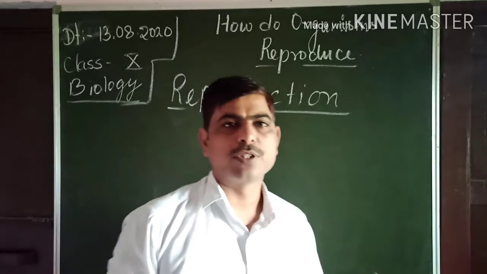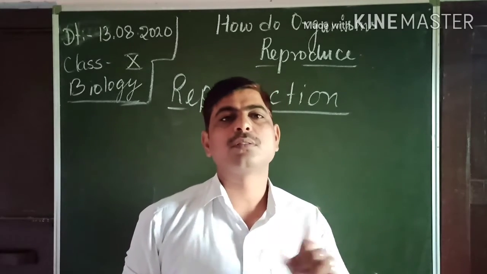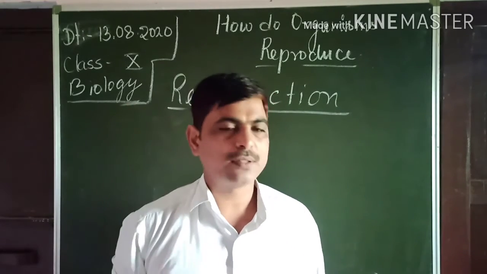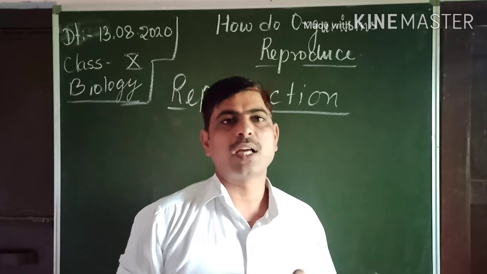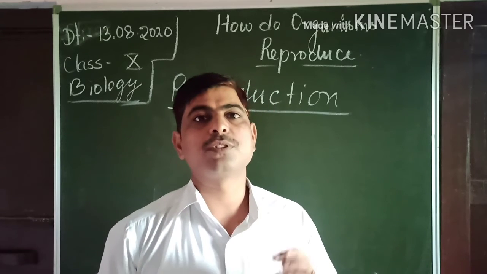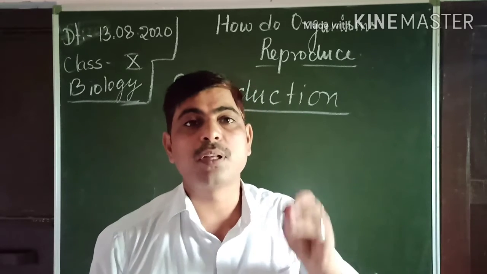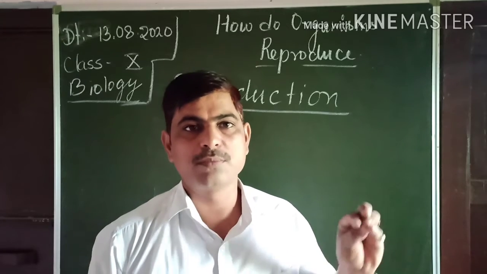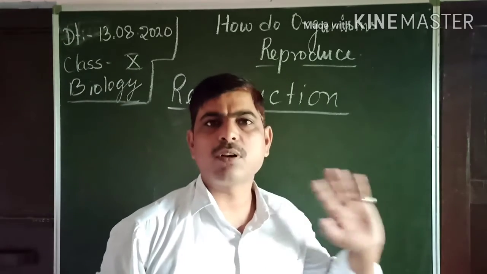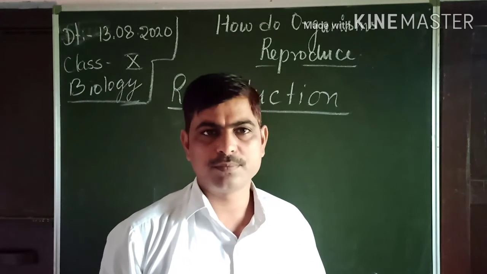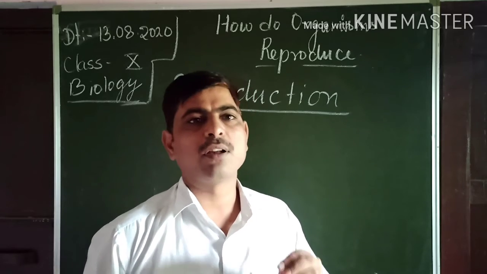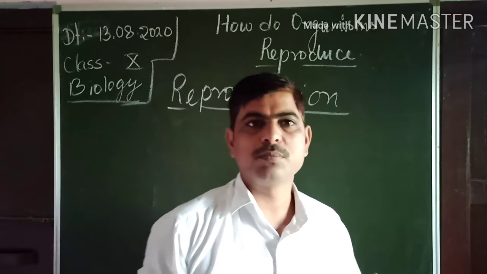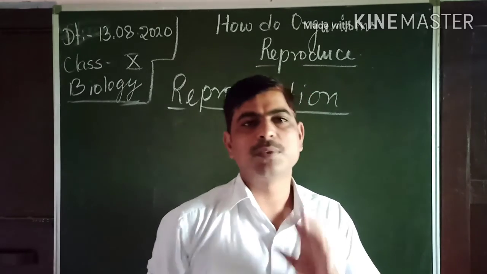Reproduction is also a process, but it is not a life process. Okay? Because life processes are those processes which are necessary for the survival of living beings. Reproduction is not necessary for survival. Okay? If any organism is not able to reproduce, it means he will not die.